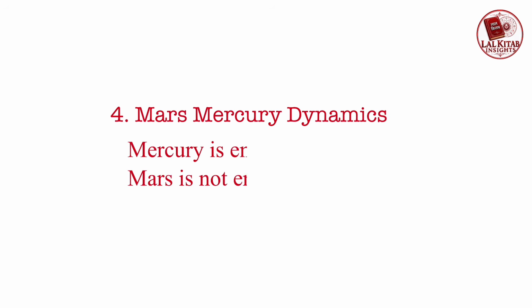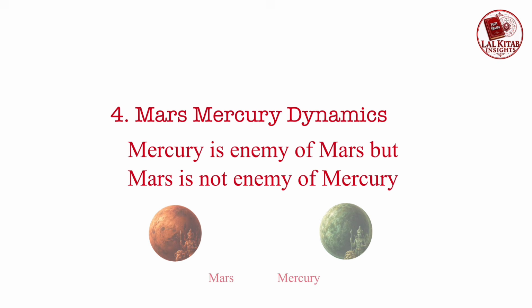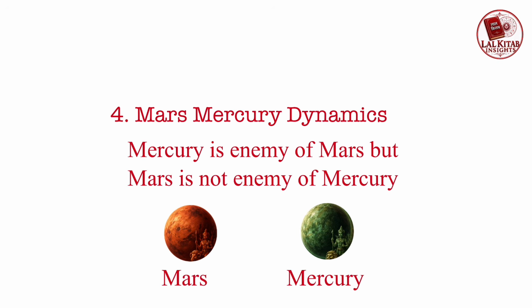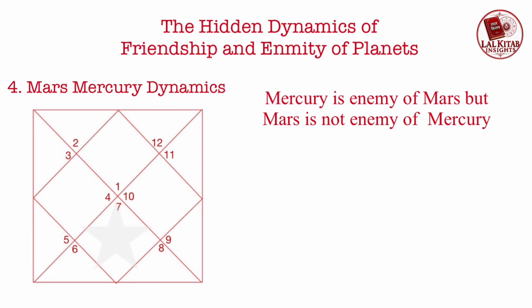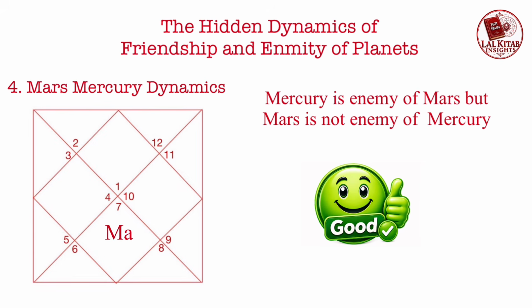Let us see Mars-Mercury dynamics. Mercury is enemy of Mars, but Mars is not an enemy of Mercury. Mercury treats Mars as an equivalent planet. 7th house is Mercury's Pakka house. When Mars is placed in 7th house, it is very good placement. This is auspicious. It gives wealth and happy domestic life.